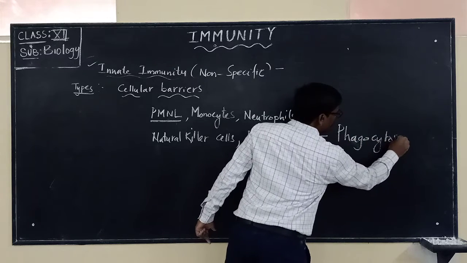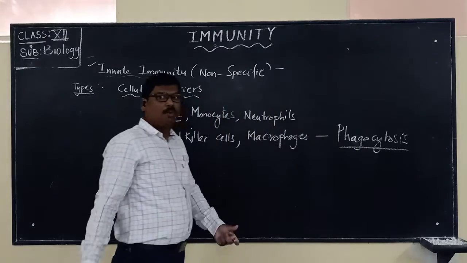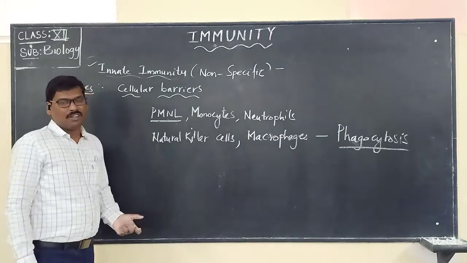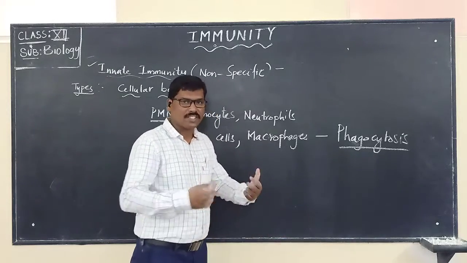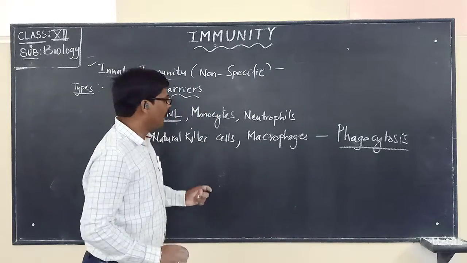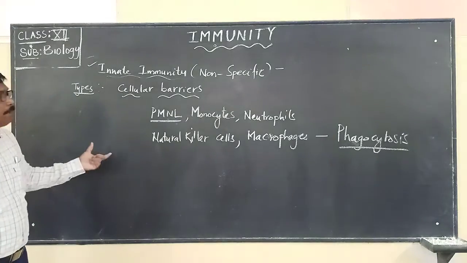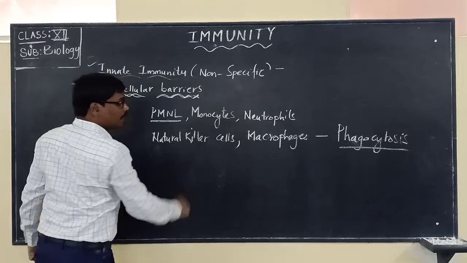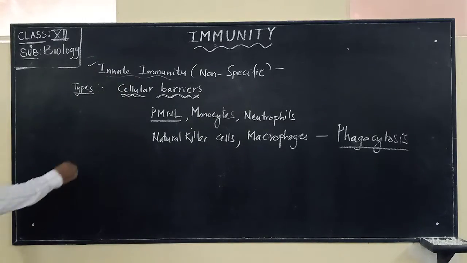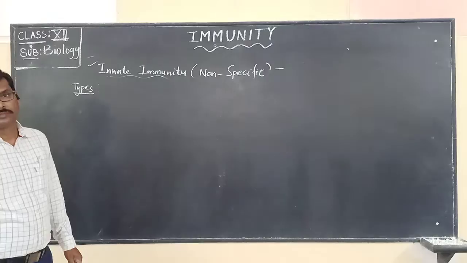You all know the meaning of phagocytosis. It is a mode of engulfing the bacteria, just like surrounding it and destroying it, and they will carry it away from that particular place. So all these are behaving as the cellular barriers. This is the third type.